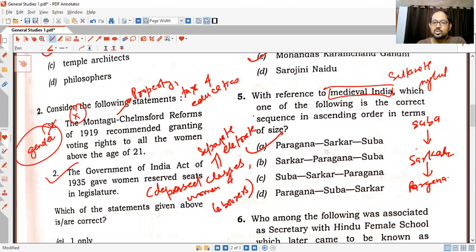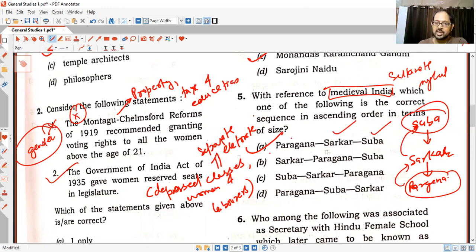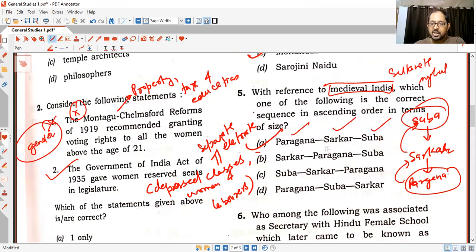You should know the Pargana was the smallest administrative unit in both medieval times, in the Sultanate period and also in the Mughal period. A few Parganas were made into a Sarkar and a few Sarkars were made into a Suba. So Suba was the largest in terms of size, and the smallest was Pargana, and you have to write it in ascending order. So the answer is A, Pargana, Sarkar and Suba.